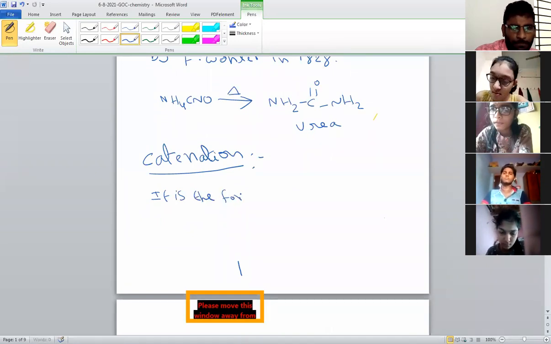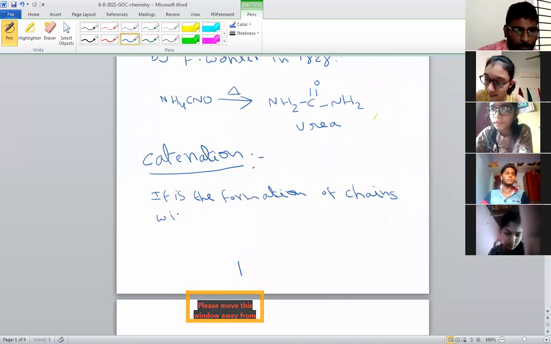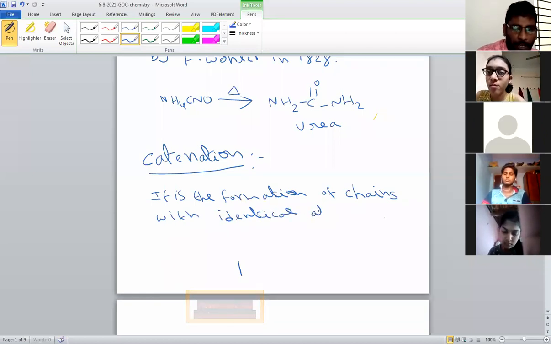formation of chains with identical atoms. So that is the definition of catenation. It is the process of formation of chains with identical atoms,